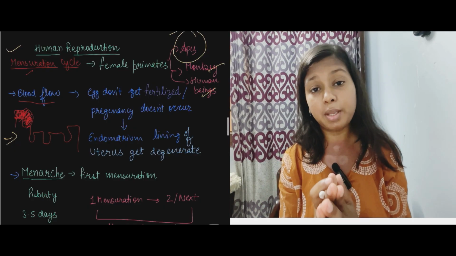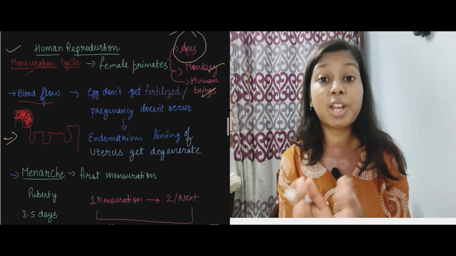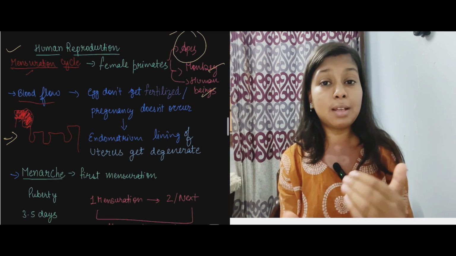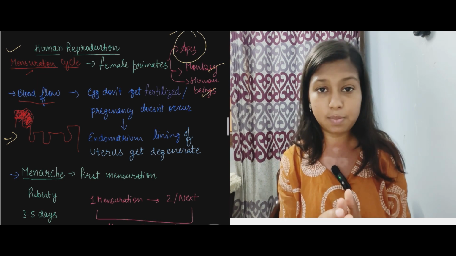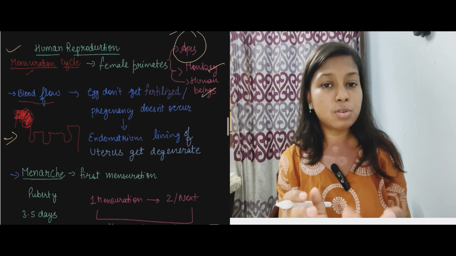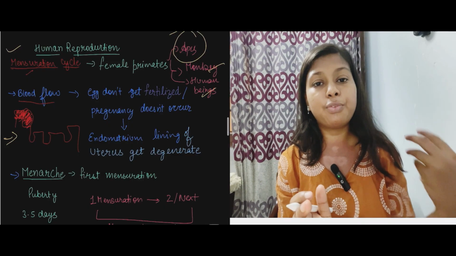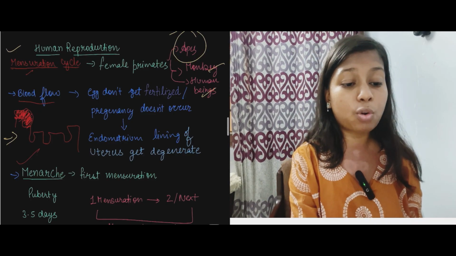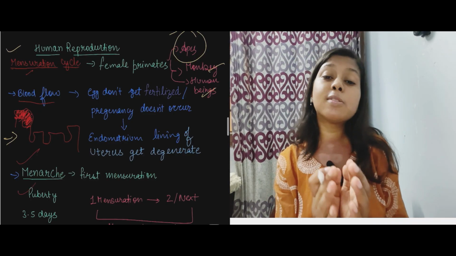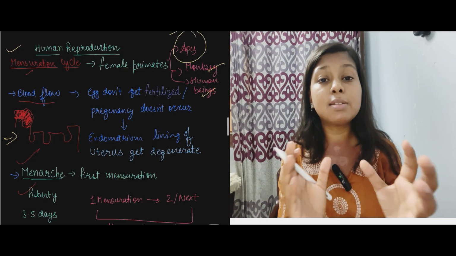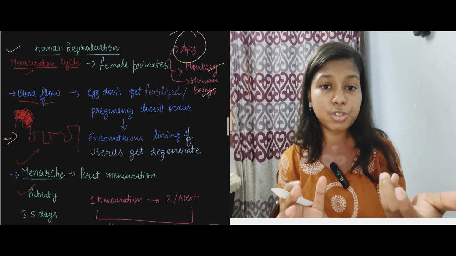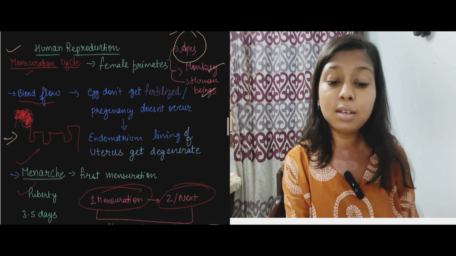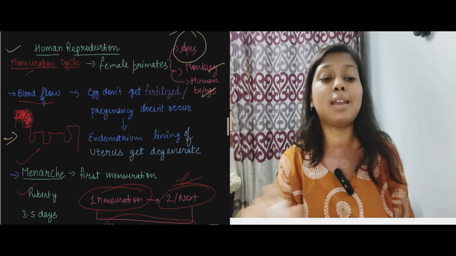Now this menstruation period is about 3 to 5 days, which can vary from person to person, and the monthly cycle is about 28 to 29 days. The first menstruation at the puberty time is called menarche, which occurs during puberty. Now what is the menstrual cycle? The menstrual cycle is the time period between the first menstruation and the next menstruation.